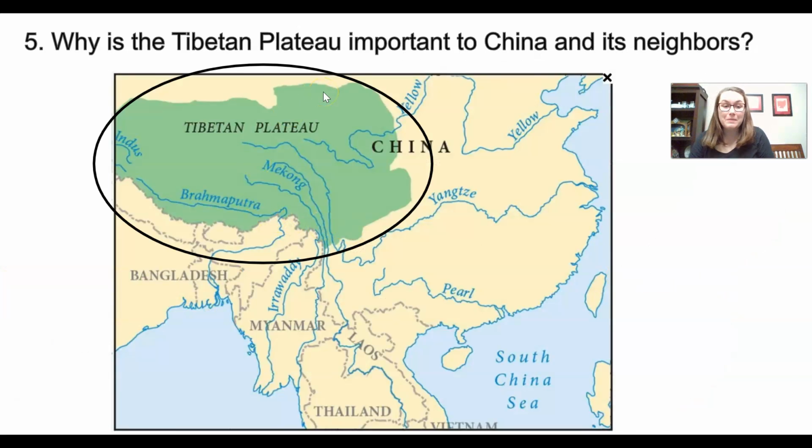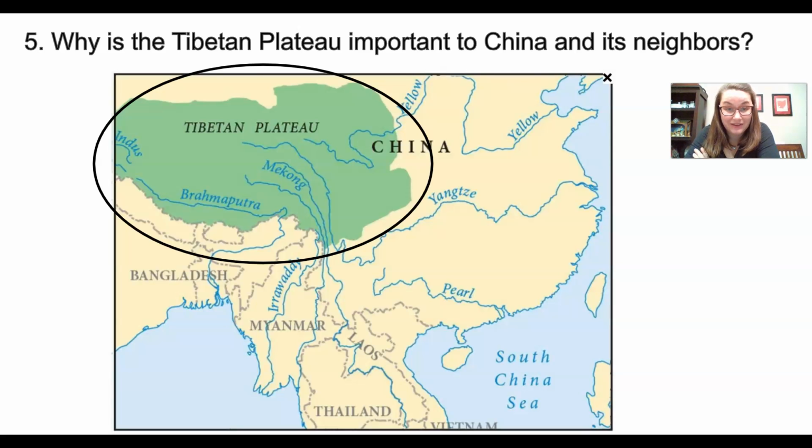So why is the Tibetan Plateau important to China and its neighbors? Let's count the rivers that start in China or in the Tibetan Plateau. 1, 2, 3, 4, 5, 6, and actually here's a seventh down here. 7 rivers have their source from the glaciers that are melting in the Tibetan Plateau.